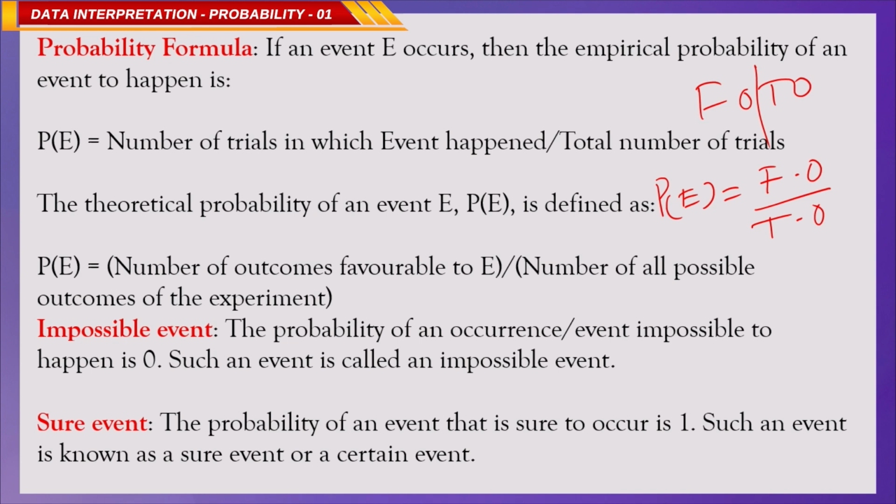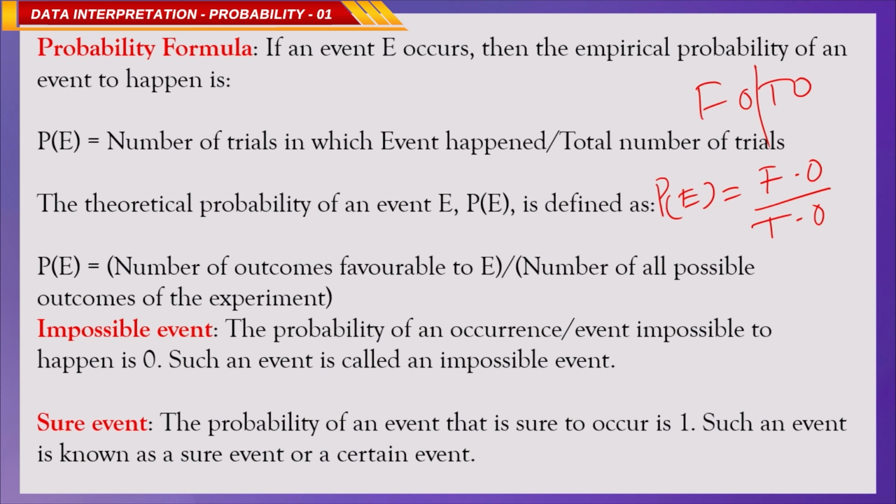There are two kinds of events basically. One is called an impossible event, and the second one is a sure event. So, what is an impossible event? If the probability of that event is 0, then it is an impossible event. Or if the probability of an event is 1, then it is said to be a sure event.